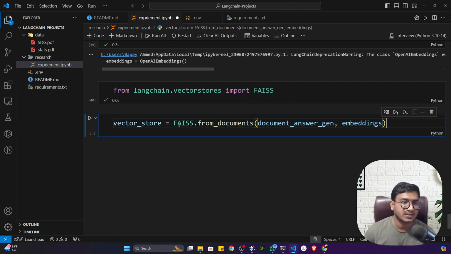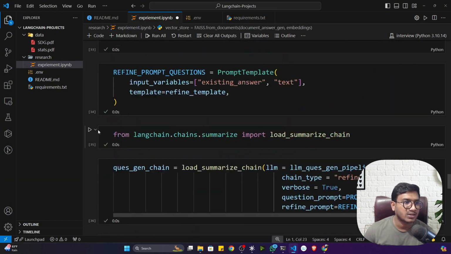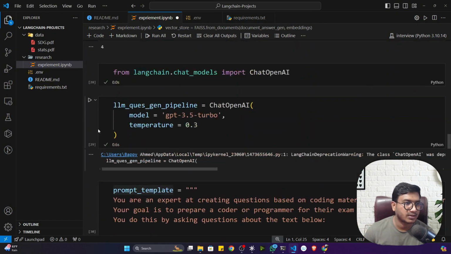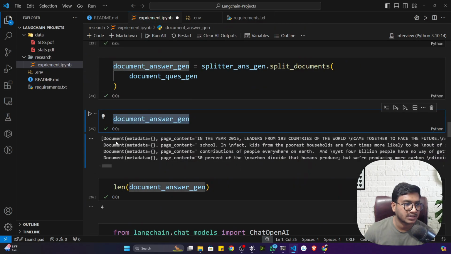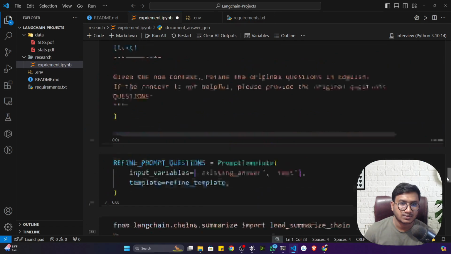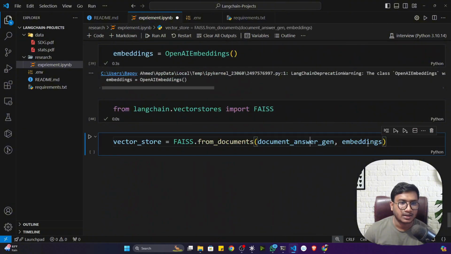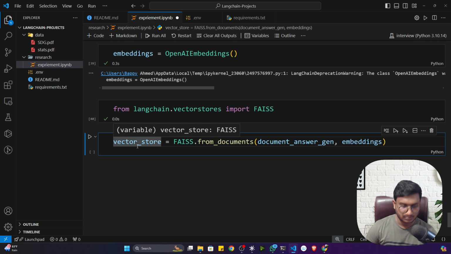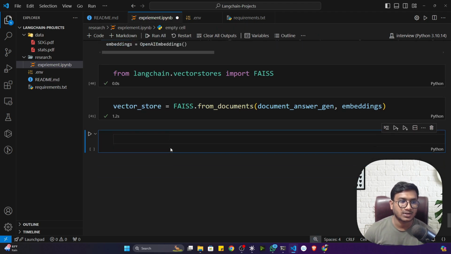See, that's how you have to initialize the vector store: FAISS from documents, and you have to give the documents here, like which documents you want to create the embedding for. Remember we created the chunks, document answer gen. These chunks I have to pass, and I have to create the embedding. And I have to give the embedding model. This is the embedding model I'm passing. So this will give you the vector store, and it will save locally, guys.